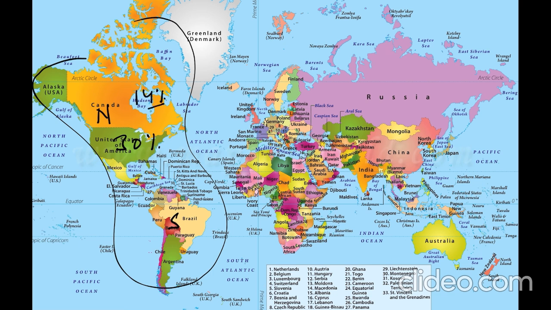of the world. From a geographical point of view, we take Greenland, which is part of Denmark, in North America, but if we see politically, then it is part of Europe.